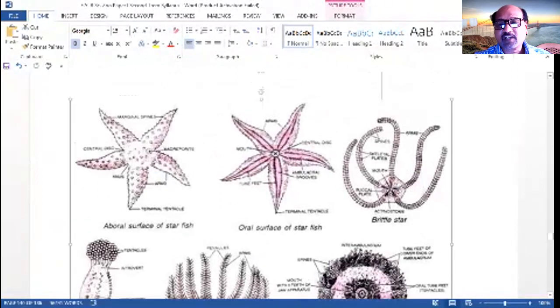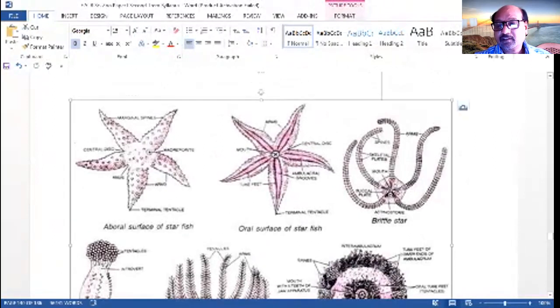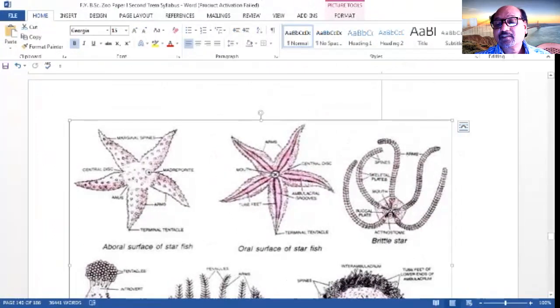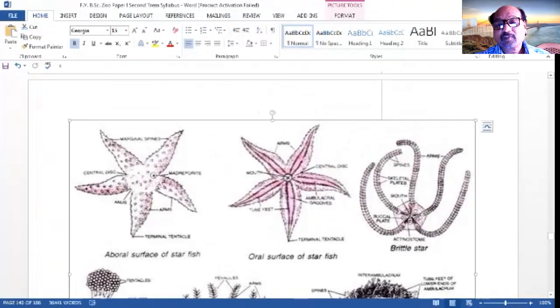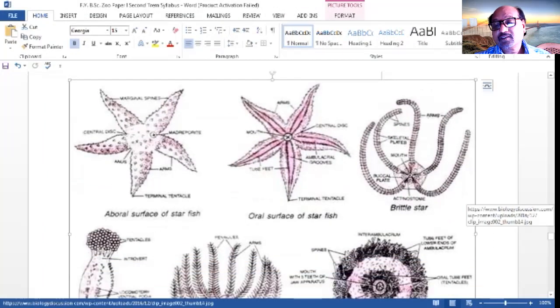See, this is the brittle star now. Enlarge here. Now see, this is the brittle star. There's the 5-armed body having the central disc.